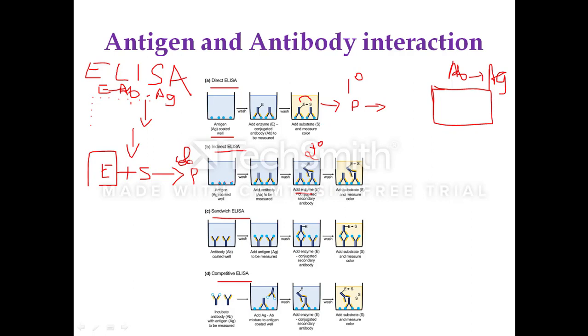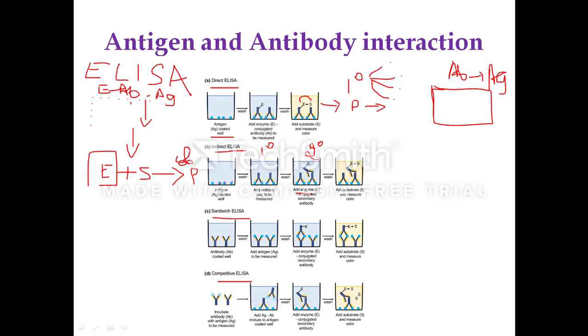This is the primary antibody which is raised against the antigen. Now we are detecting this antigen antibody complex using the secondary antibody. Usually this secondary antibody will be against the host IgG molecules. That means these primary antibodies are raised either in rabbit or in mice or in chicken or in goat. Now the secondary antibody we are using, which is enzyme tagged, will be against the IgG of goat, or IgG of rabbit, IgG of mice or IgG of the birds.